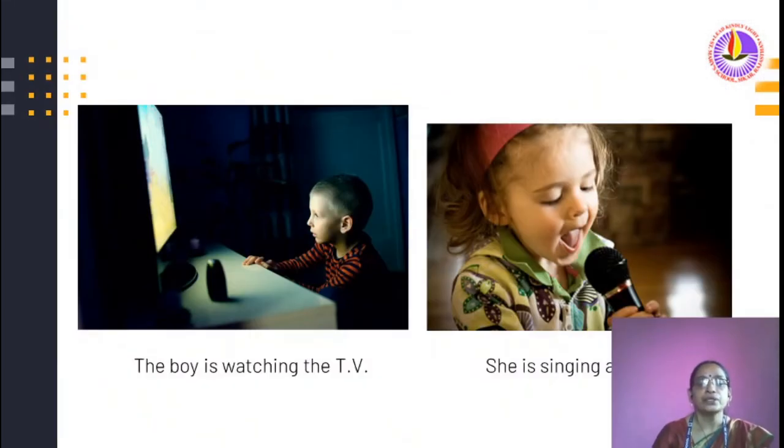Look here. The boy is watching the TV. She is singing a song. Both sentences are in present continuous tense.